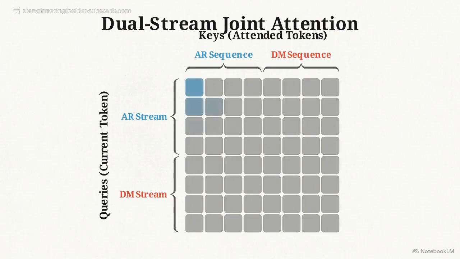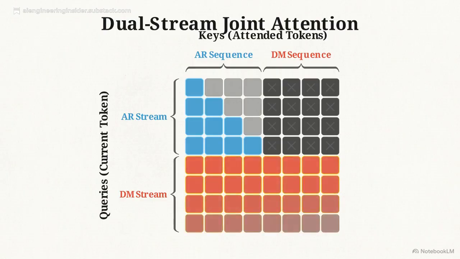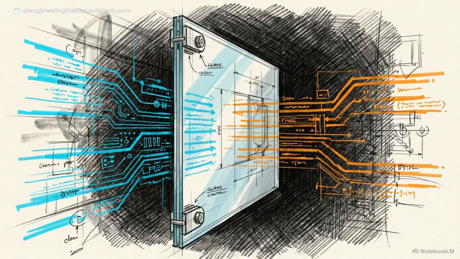For the autoregressive stream, a strict causal mask is applied. Reasoning tokens can only attend to preceding reasoning tokens, completely blocking them from seeing any of the orange generation tokens ahead. The rules for the diffusion stream are entirely different. The generation tokens are granted full bidirectional attention, allowing them to scan the entire reasoning sequence and their own generating sequence to gather necessary context. By enforcing this one-way mirror, the reasoning tokens are never updated based on the generating tokens, preserving the causal integrity of the reasoning logic.